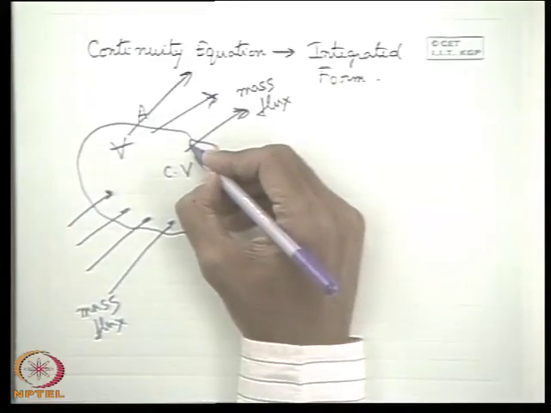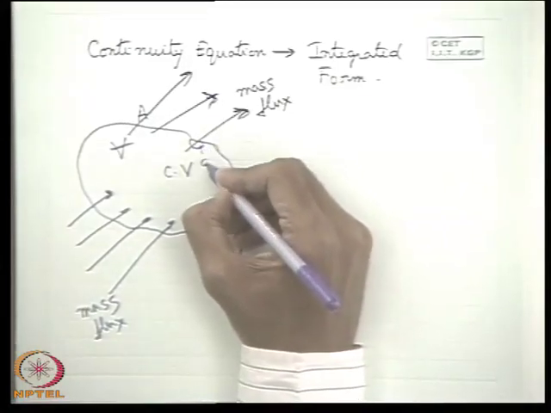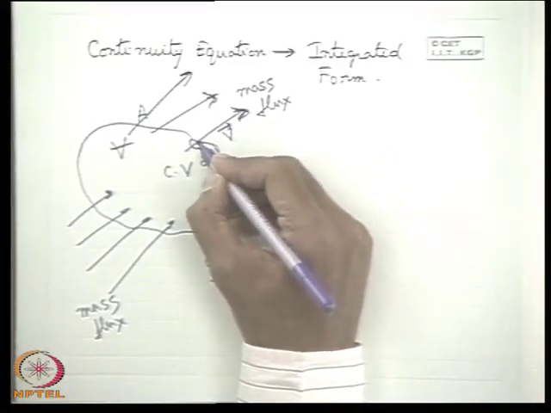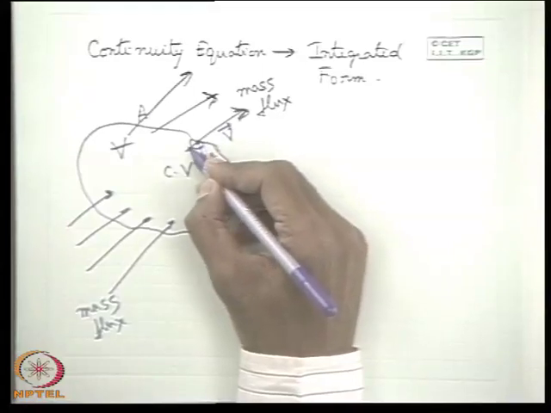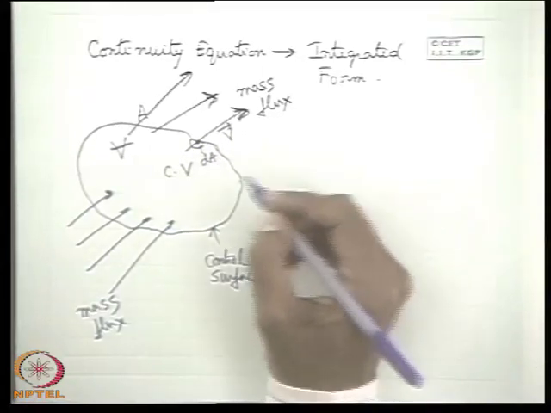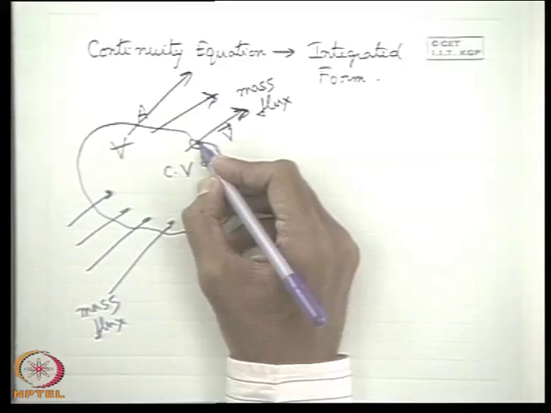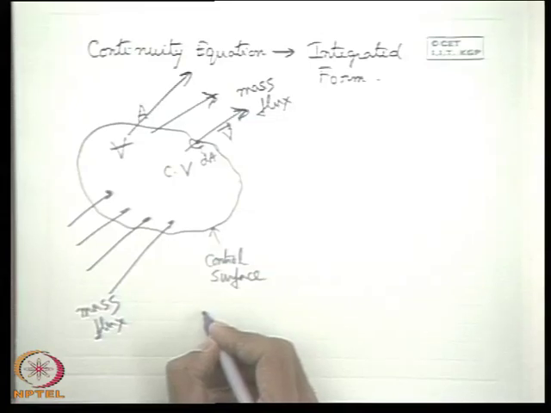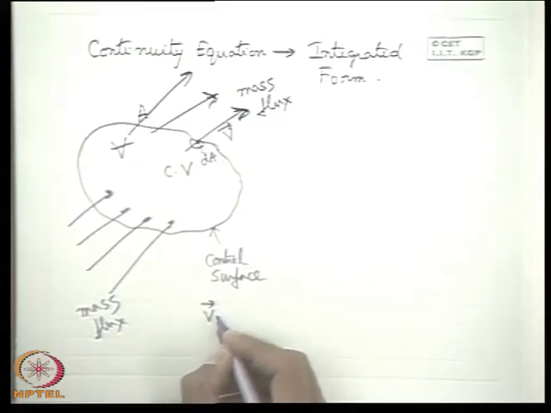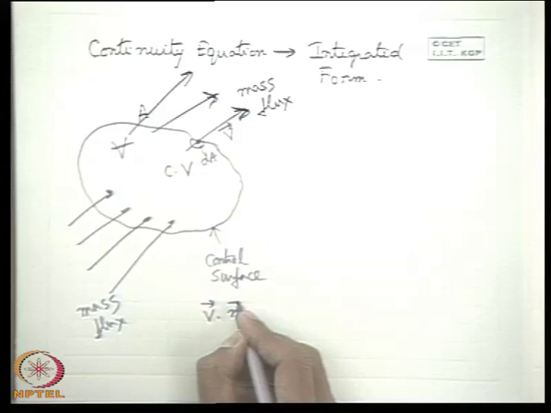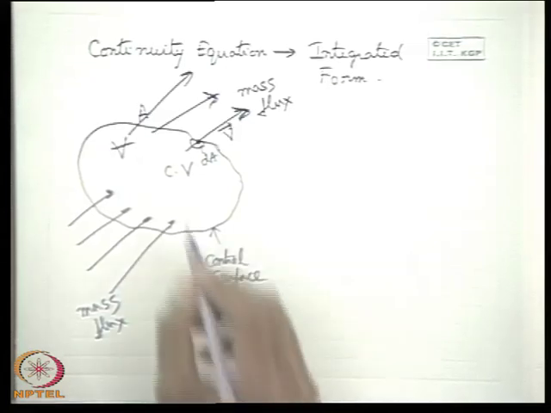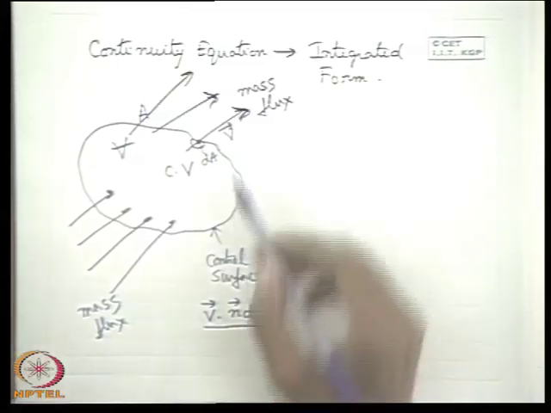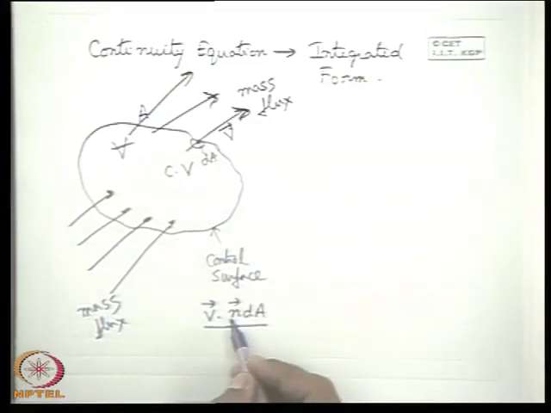If we specify a small elemental area dA on the control surface where the velocity vector is V, then the mass efflux from this elemental surface dA is V dot N dA. This quantity represents the mass efflux from this area dA.